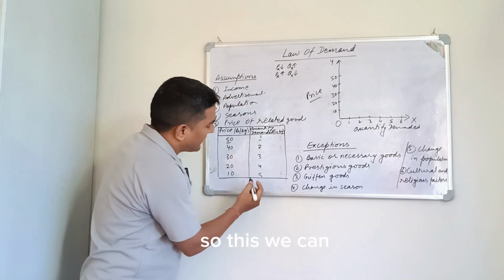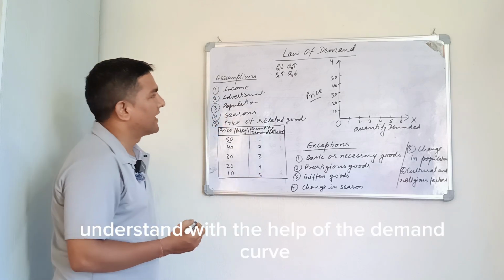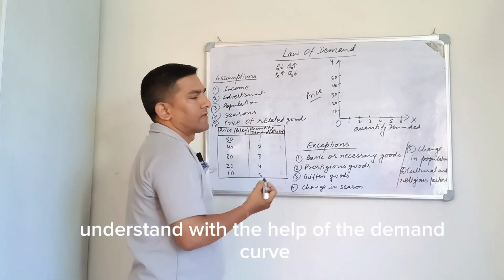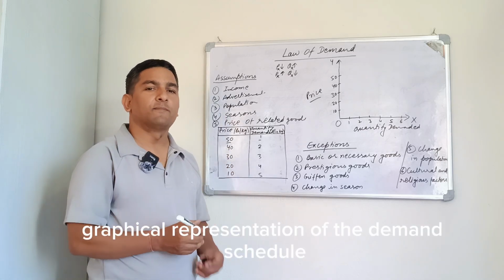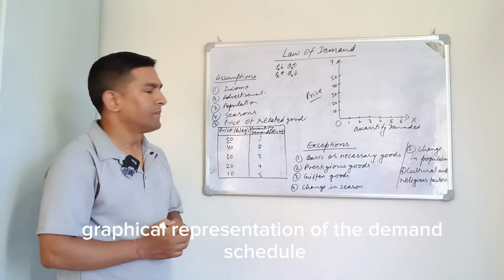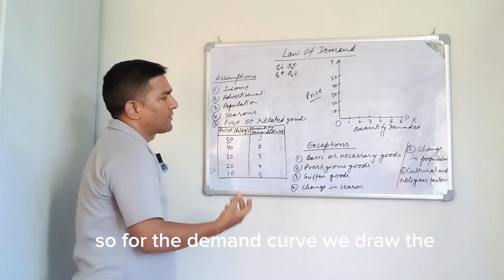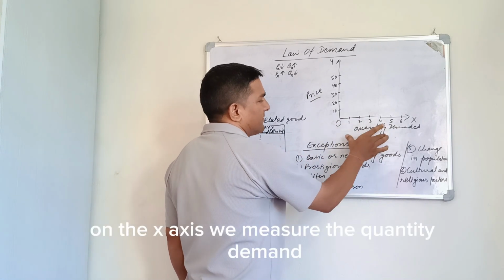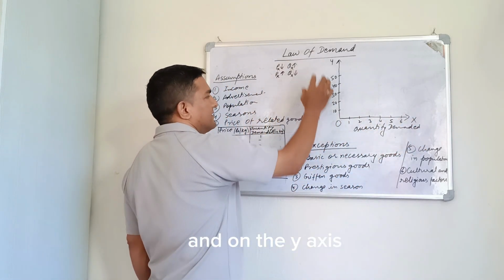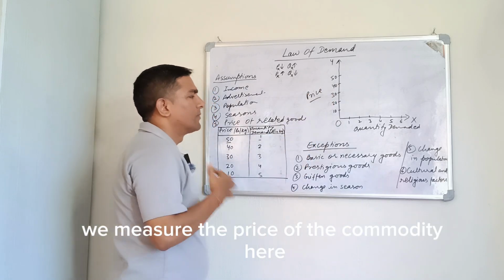So this we can understand with the help of the demand curve. And the demand curve is the graphical representation of the demand schedule. So for the demand curve, on the x-axis we measure the quantity demand, and on the y-axis we measure the price of the commodity.